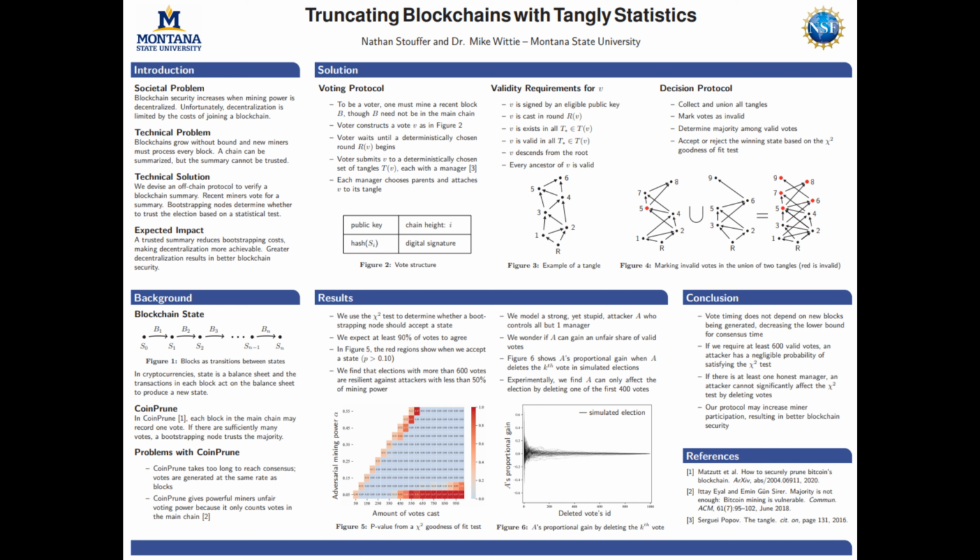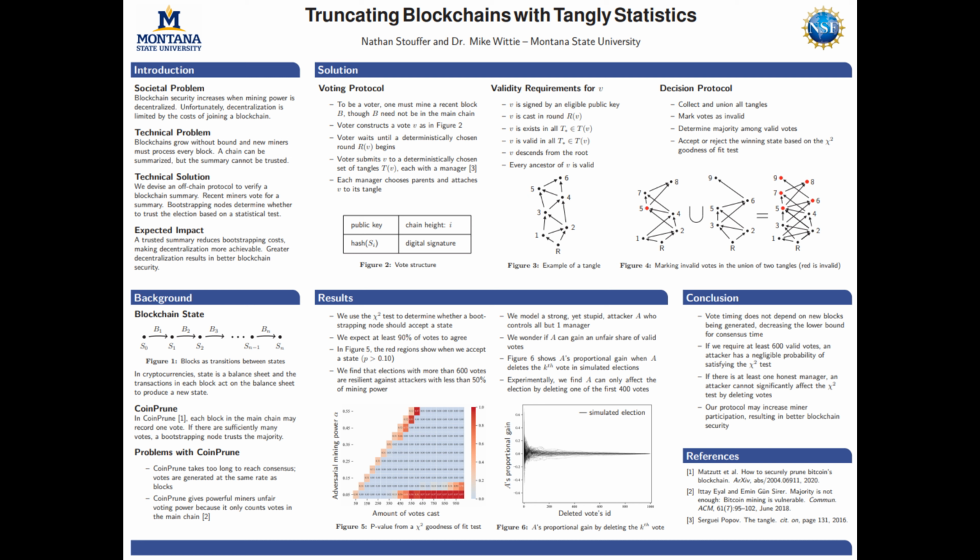For our solution, we took a lot of inspiration from CoinPrune, except that we decided to store votes in a distributed hash table instead of the main blockchain. Unfortunately, this does open up a new venue for an attacker because they can gain control of the hash table and begin deleting votes. So, that motivates the following protocol to prevent the attacker from doing this. To qualify as a voter, one must have mined a recent block. A voter then constructs their vote as in Figure 2. The two most important parts are the hash of the state, which is the actual opinion of the voter, as well as the digital signature, which prevents anyone from forging or changing the vote.